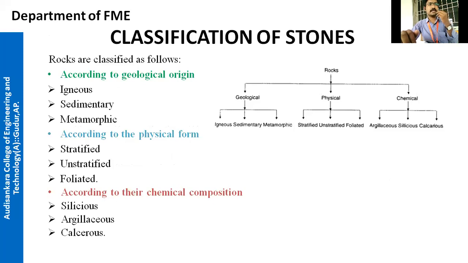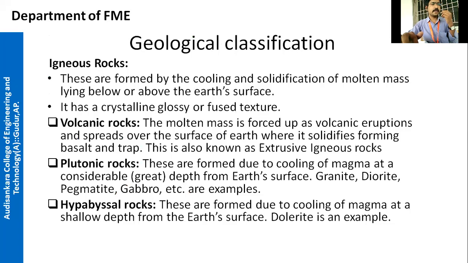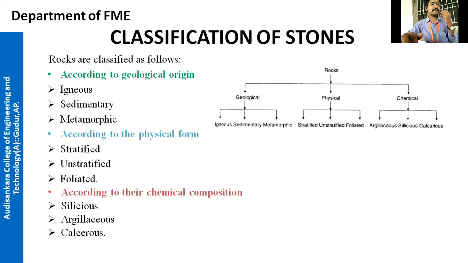According to geological classification: igneous rock, sedimentary rock, metamorphic rock. Again, igneous rock is divided into three types: volcanic, plutonic and hypabyssal rocks. Next, sedimentary and metamorphic: stratified and unstratified. Stratified means having layers, and unstratified means it is a whole uniform mass. Foliated means it is either layered or banded.